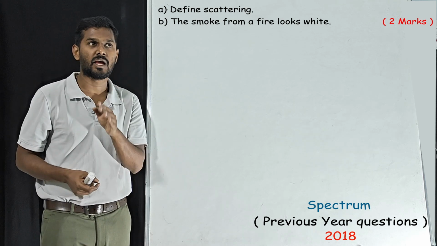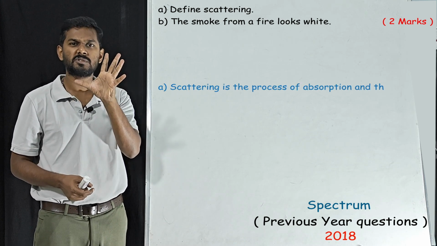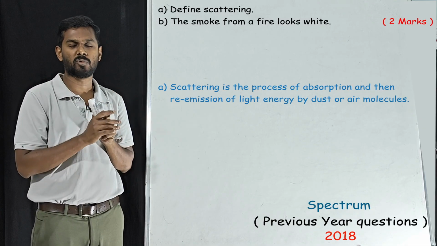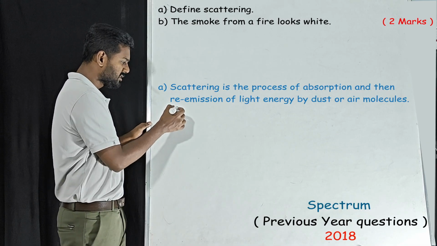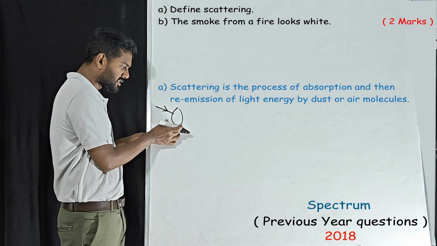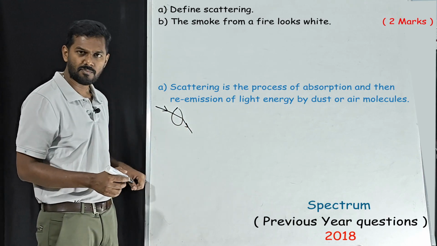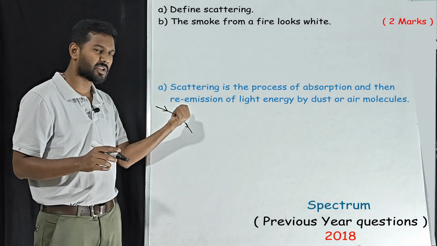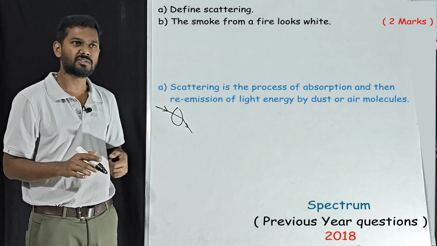So define scattering. Scattering is a process of absorption and re-emission of light energy by the dust particles and air molecules in the atmosphere. This is the definition. So whenever light enters, assume this is the dust particle or air molecule, this particle absorbs and re-emits the light energy, where these dust particles and air molecules are present in the atmosphere. This is nothing but the definition of scattering.